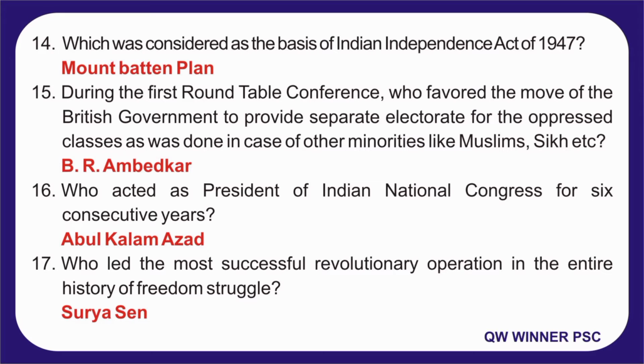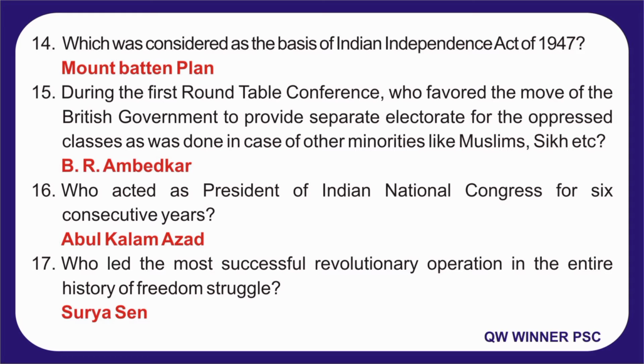During the first Round Table Conference, who favored the move of the British government to provide separate electorate for the oppressed classes, as was done in case of other minorities like Muslims, Sikhs, etc.? Answer is B.R. Ambedkar.